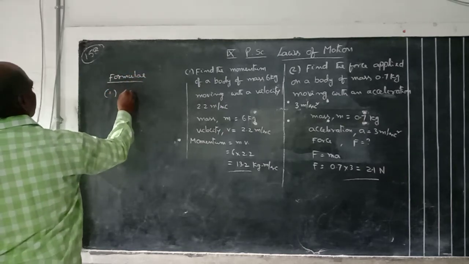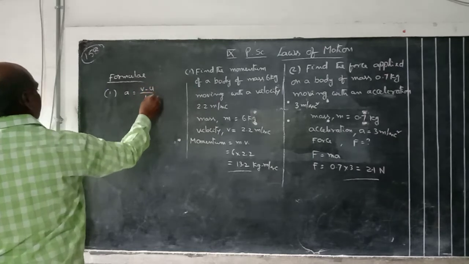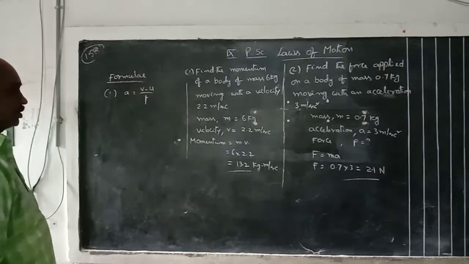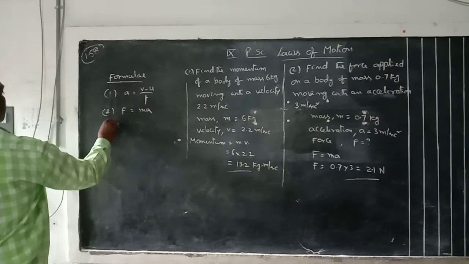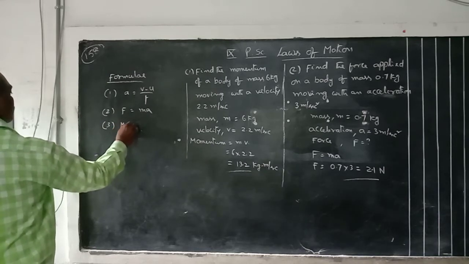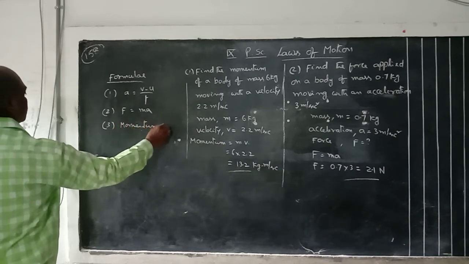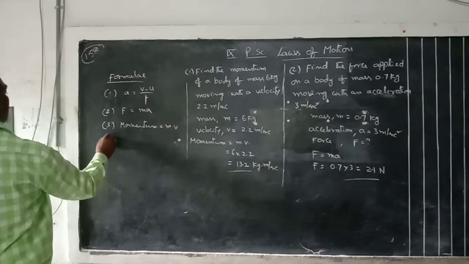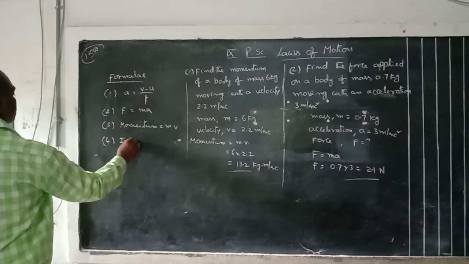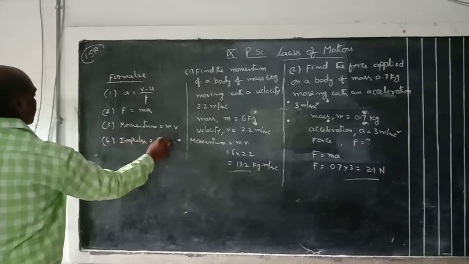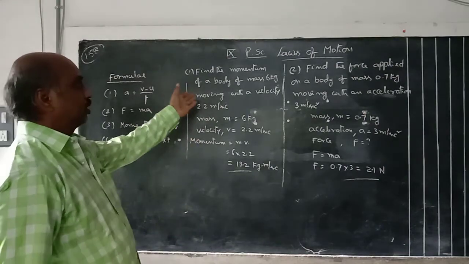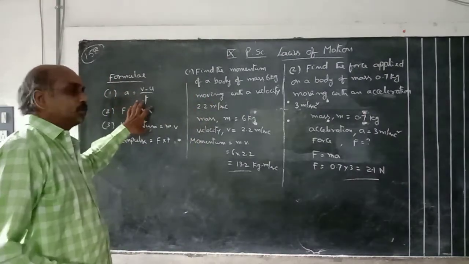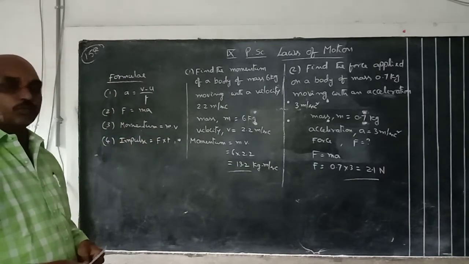Here the first one is a is equal to v minus u by t. Acceleration is equal to rate of change of velocity. Second one is F is equal to ma, the second law. Third one is momentum. Momentum is equal to mv, mass into velocity. Fourth one, impulse: F into t, force into time. These are the formulas or formulae. That means in this laws of motion, some formulas are covered. These are the 4 formulas we already covered.